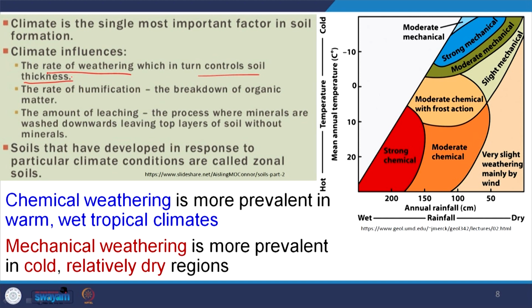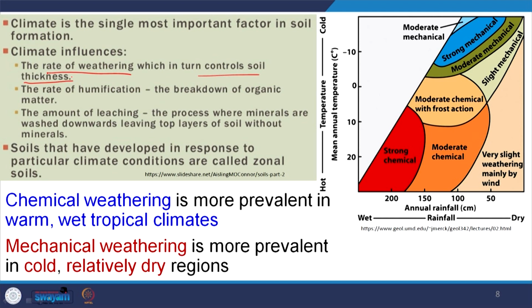The more the rate of weathering, the thicker the soil, and the reverse is also true. Then the rate of humification, that is the breakdown of organic matter. Then leaching is the process where minerals are washed downward, leaving the upper soil layers without minerals. So, soil composition will be changed.